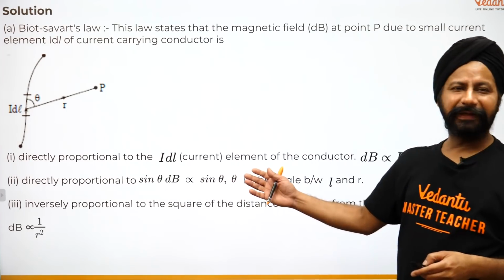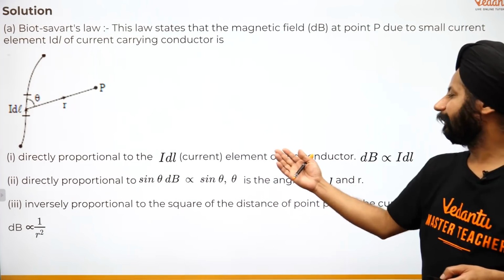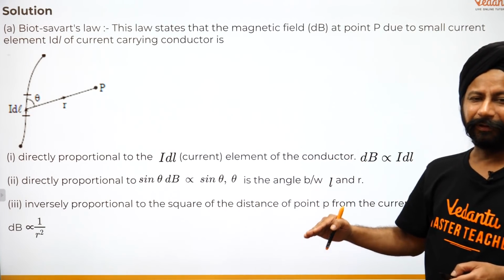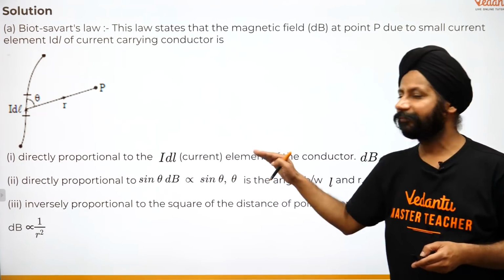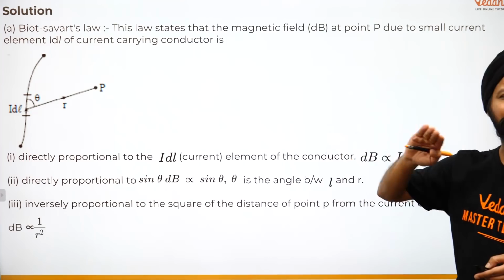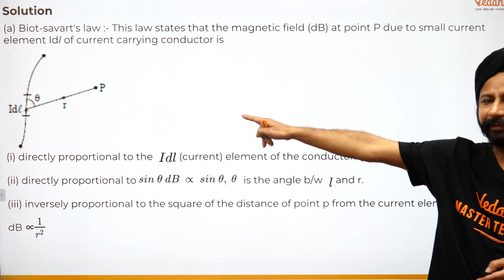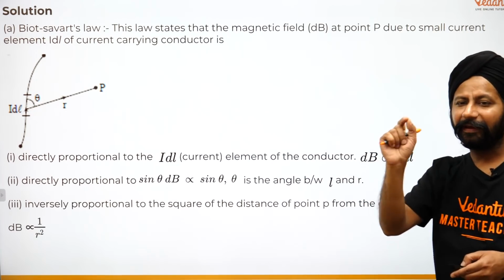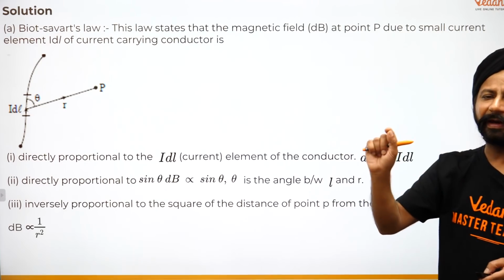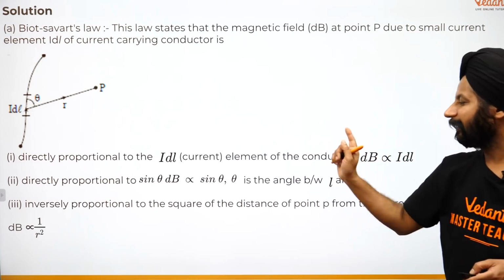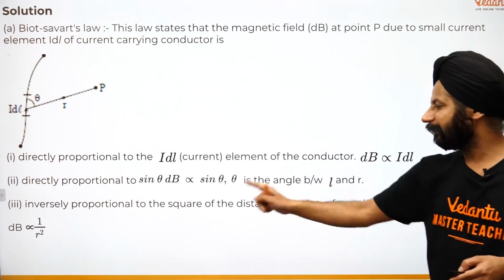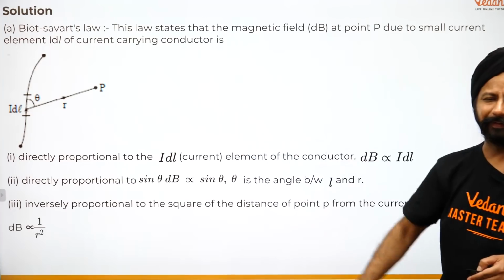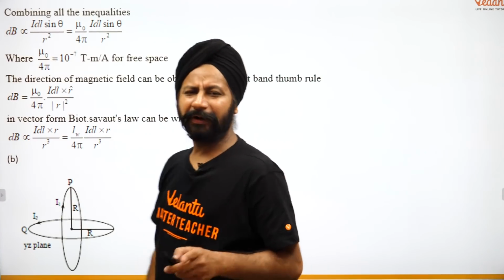Now Biot-Savart law is basically, you've seen that it's directly proportional to the current element, right? You're supposed to write all these steps in the exam. You're not supposed to just write the Biot-Savart law. You're supposed to write this is directly proportional, and we know it is also directly proportional to sine of the angle. If that angle was 0, that means if you have a wire and you're looking at a point in the line of the wire, you're not going to have any magnetic field there. It's directly proportional to sine of theta, and it's also inversely proportional to the square of the distance you're looking at. You combine all three of them, that is all. There is no rote learning in this.